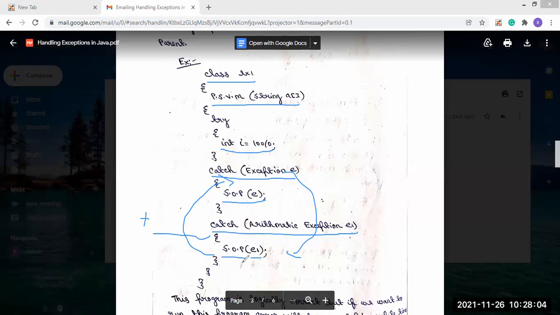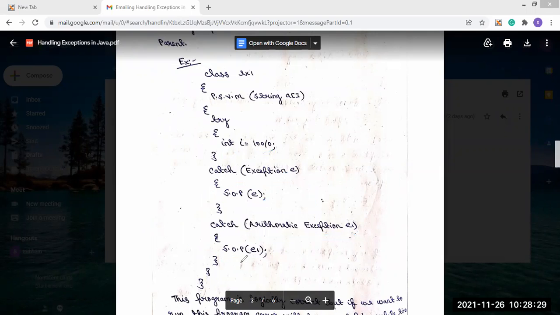In Java there is the concept of unreachable code. If this exception is thrown and handled in this catch, then the next catch block becomes unreachable code in Java. And if anything in Java is unreachable, it will show an error. So to execute this program, we have to change its representation.